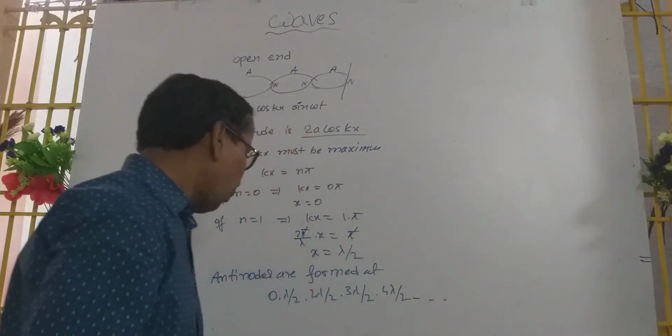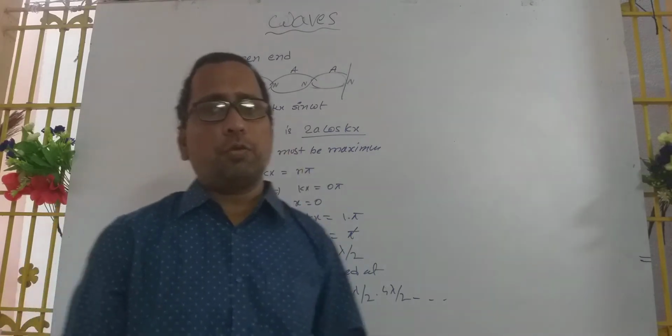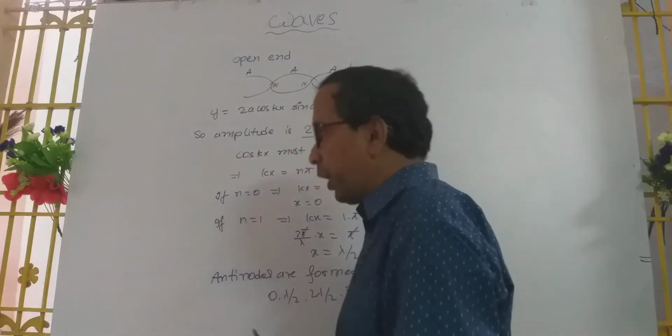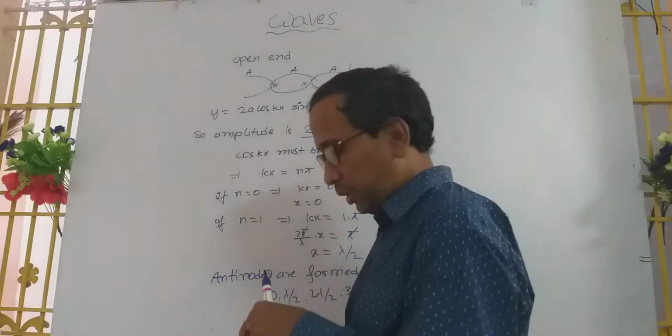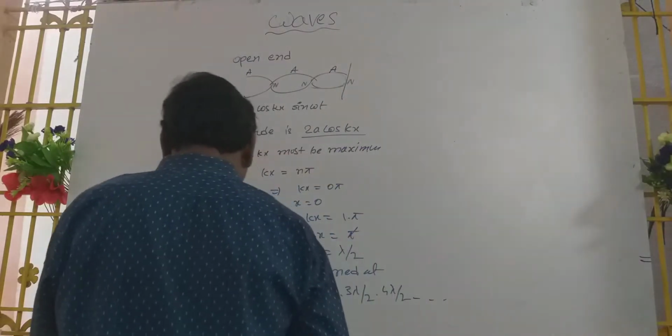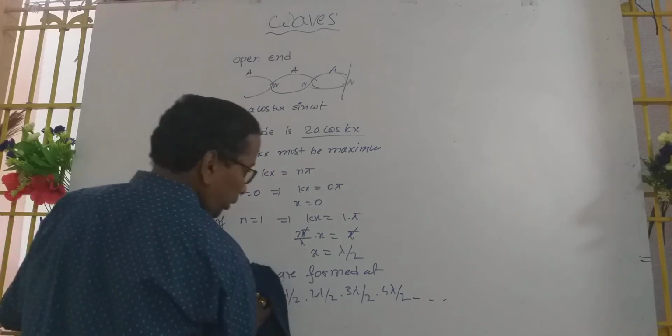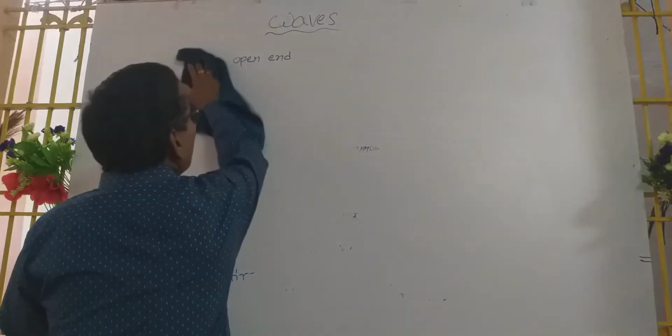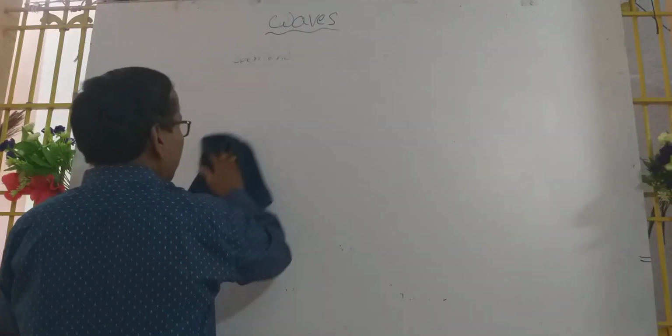This is the formation of the antinodes. So antinodes are formed at distances of 0, lambda by 2, 2 lambda by 2, 3 lambda by 2, like this.